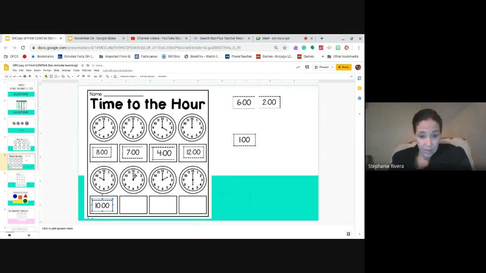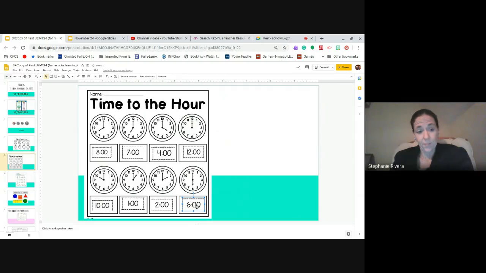Next one, short hand on the 1, long hand on the 12. You're right, 1 o'clock. Last two. We have a short hand on the 2, long hand on the 12. You're right, 2 o'clock. And our last one, short hand on the 6, long hand, minute hand on the 12. You're right, it's 6 o'clock.